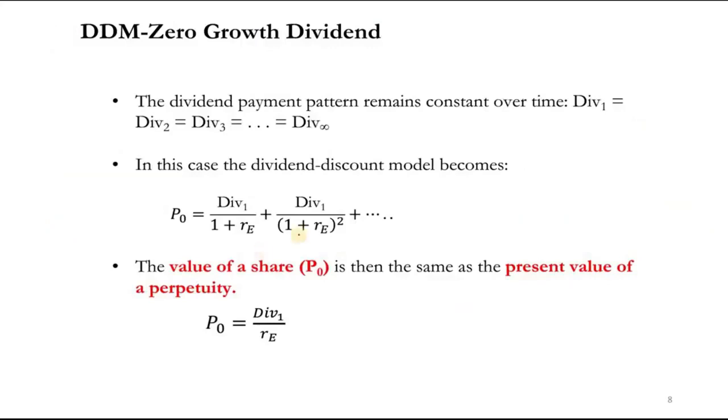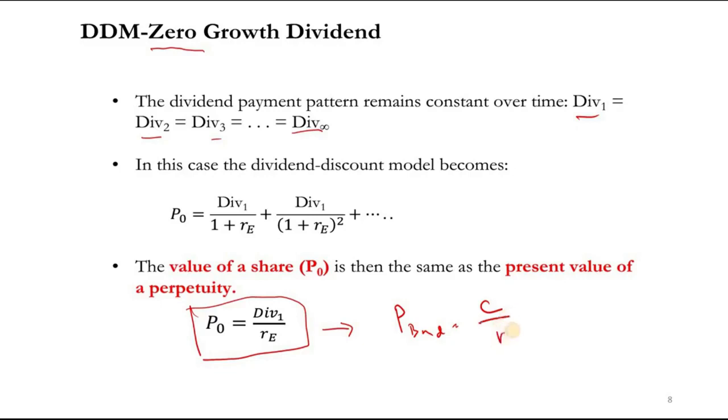This is the dividend zero growth model. There is no growth in the dividend, so dividend 1 is equal to dividend 2 is equal to dividend 3, until infinity. When we arrange the formula we get this one. Remember, this formula is equal to the formula that we saw for the price of the infinite bond.